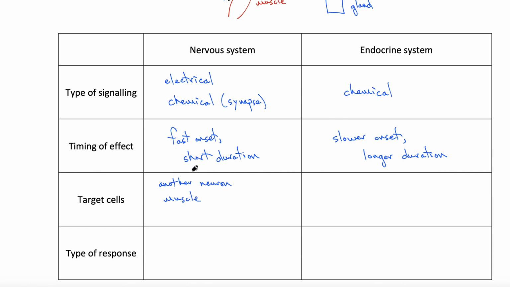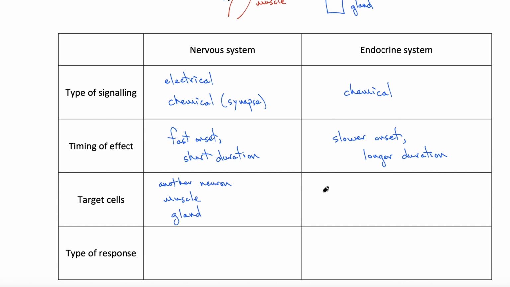And then interestingly, the nervous system can also stimulate glands. Glands, of course, being, as we said, the organs that release hormones. So there is a real connection between the nervous system and the endocrine system. We often think of them as separate, but they are closely intertwined. So the nervous system target cells can be another neuron, can be muscles, can be glands.